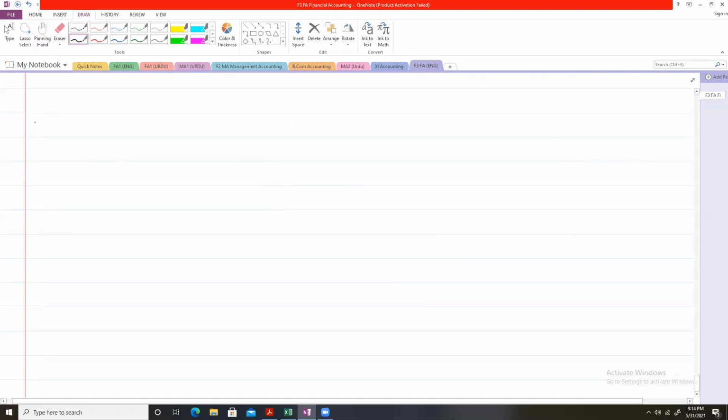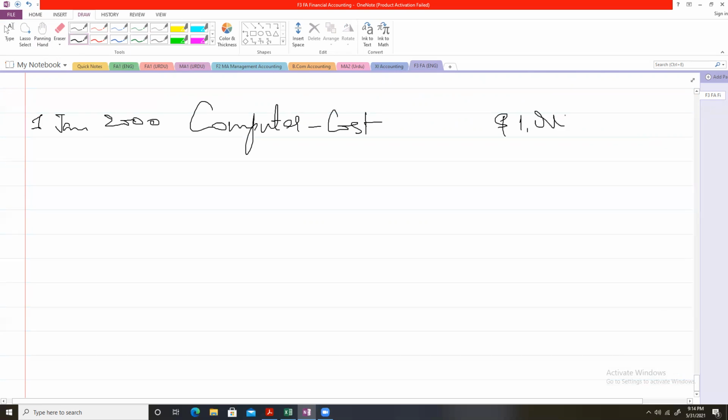Now, for example, the date today is 1st January 2000. I buy the computer at cost. How much was the cost? $1,000. Now, during the year, we charge a depreciation on the computer.